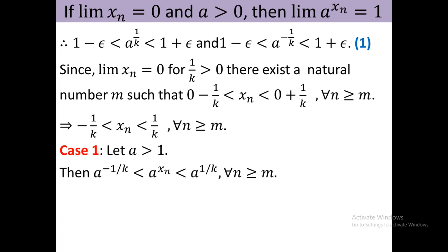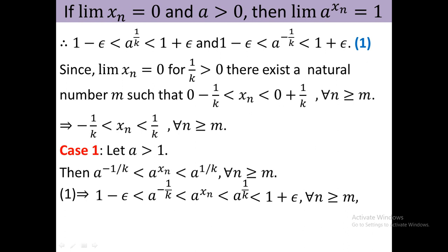Okay. Now from 1, that is this equation. At first I write this expression, 1 minus epsilon less than a to the power minus 1 by k. I write it at first and then I write this expression. Therefore this will be less than a to the power x n less than a to the power 1 by k. Again I take this expression. Therefore a to the power 1 by k less than 1 plus epsilon. This whole portion holds if n greater than or equal to k. Okay. I hope that you understand.